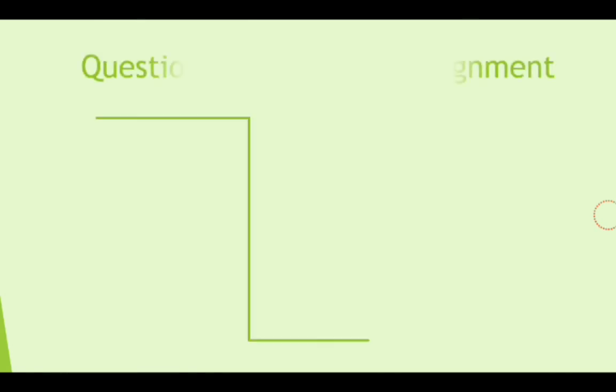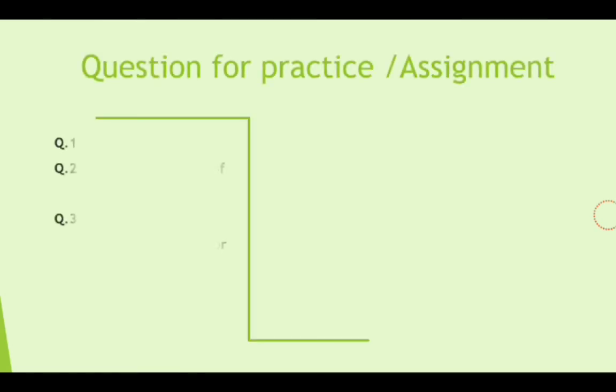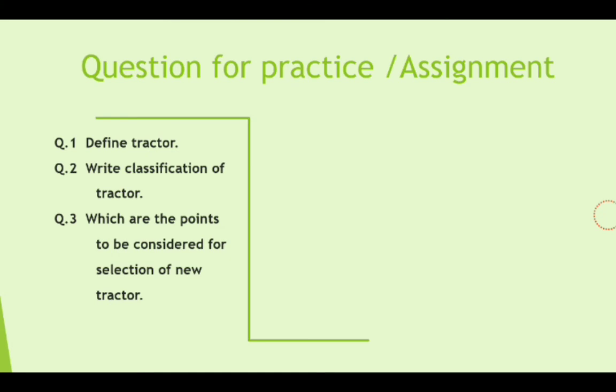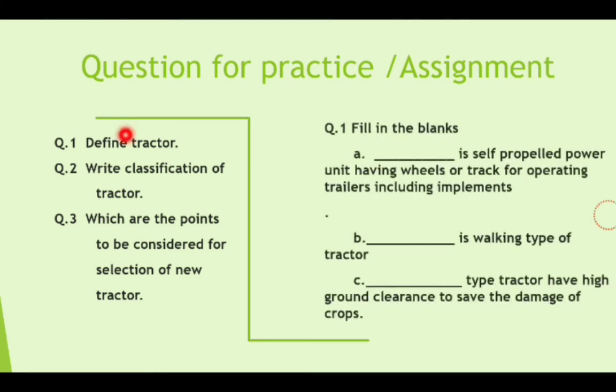So now, important questions for practice or assignment. Question number 1, define tractor. Tractor is a self-propelled power unit having wheels or track for operating agriculture machinery including trailer. Then question number 2, write the classification of tractor. Tractor can be classified on the basis of structural design, where there are 3 types. On the basis of purpose there are 3 types.